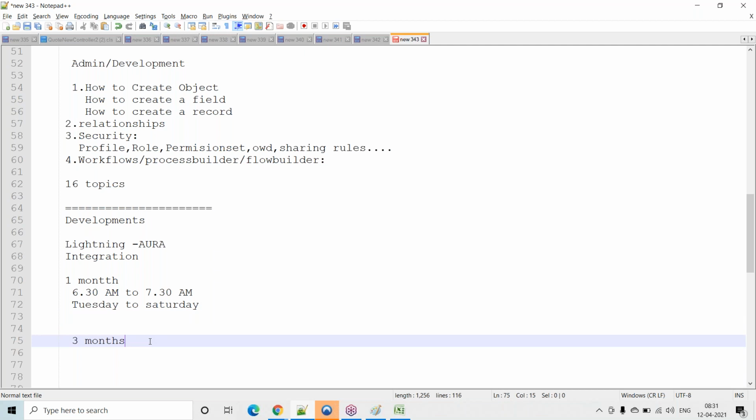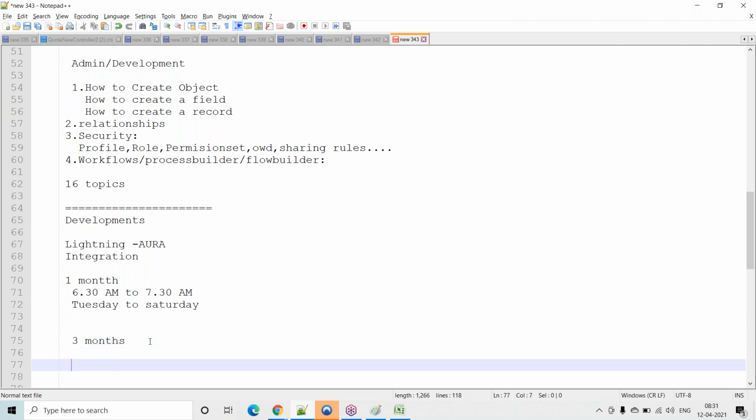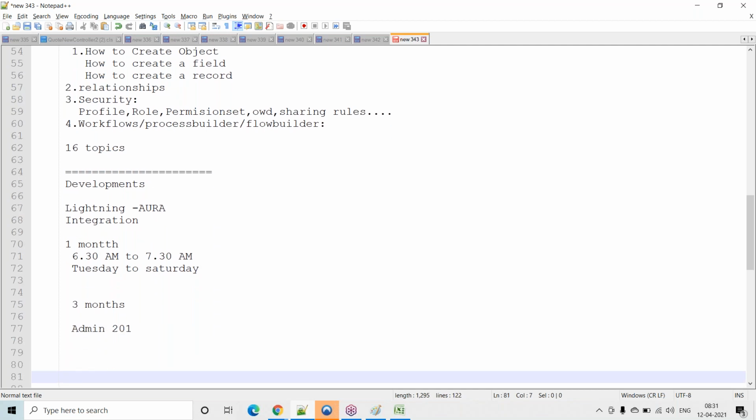And so will you be helping in getting the certification? Yeah, certification also. You are in US or India, Sham, Arjun? Both are in US. Okay. Certification is mandatory. If you are going as admin, the Admin 201 certification is mandatory. If you are going as a developer, Admin 201 and PD1 certification is mandatory.